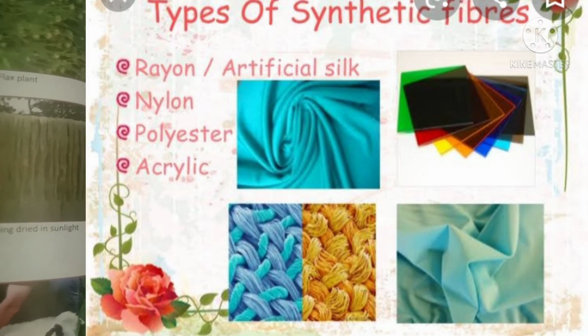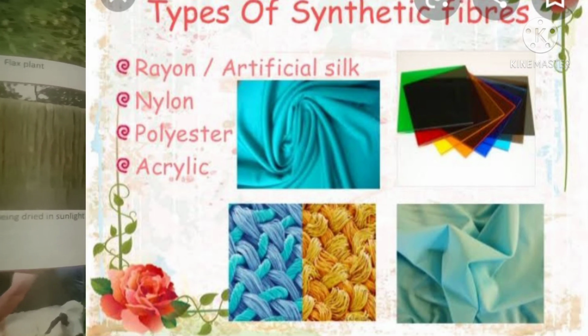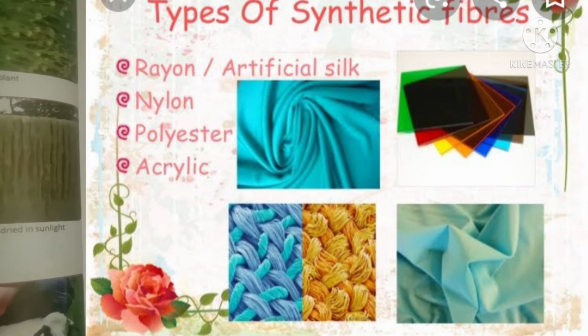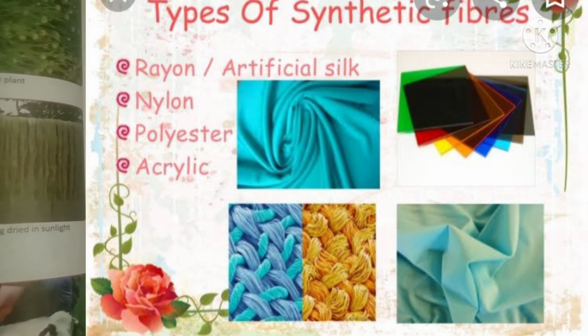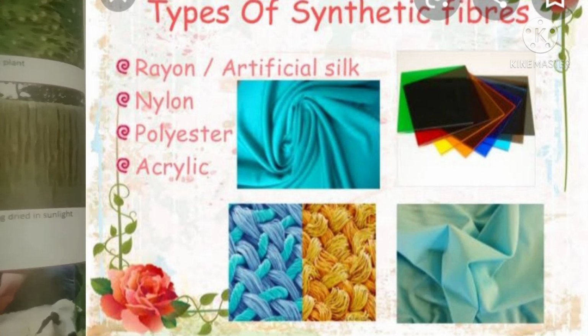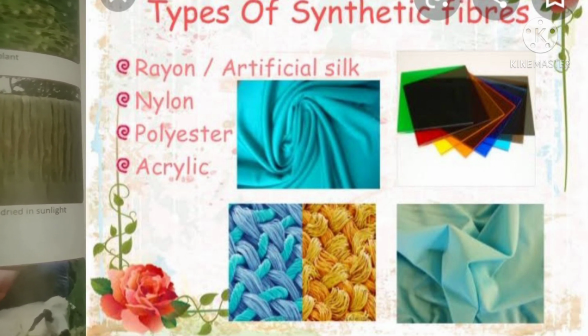These fibers are heat sensitive. They soften and melt on application of heat. So during work in the kitchen, we should not use synthetic clothes because they can easily catch fire. Synthetic fibers are made from petroleum products. Nylon, polyester, acrylic, etc. are examples of synthetic fibers.